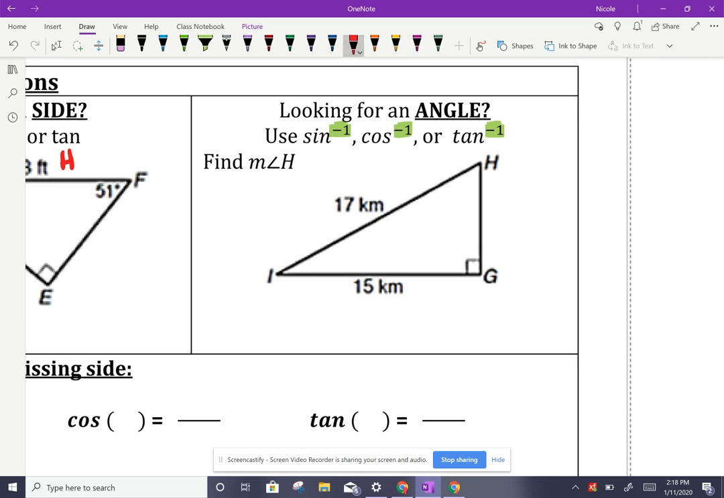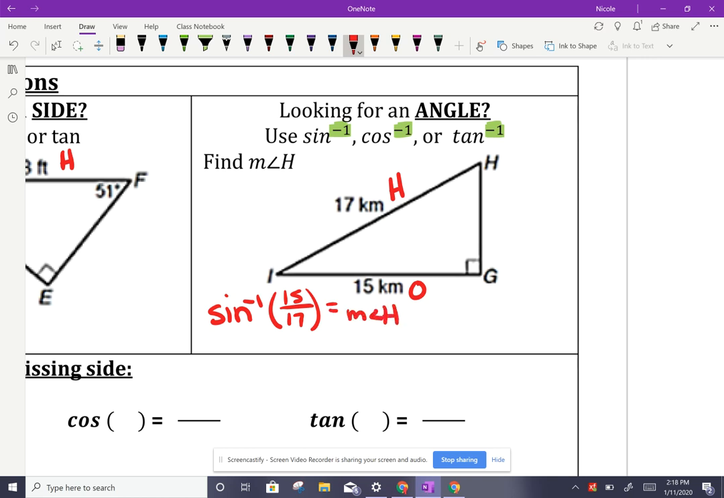So if I'm looking for an angle, so if I'm looking for H, I can identify across from H is the opposite side of 15, and 17 is my hypotenuse. So opposite and hypotenuse uses sine. So this time I'm just going to say inverse of sine, and then I insert the ratio I am using, 15 over 17. And that's going to equal the measure of angle H.